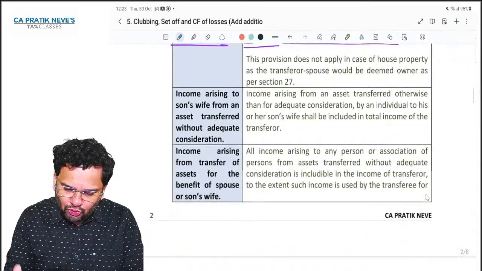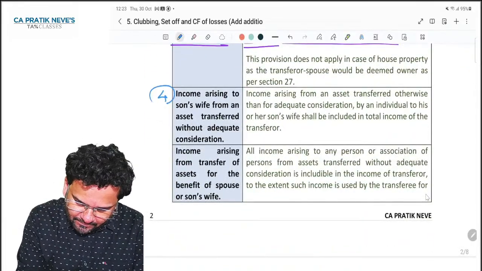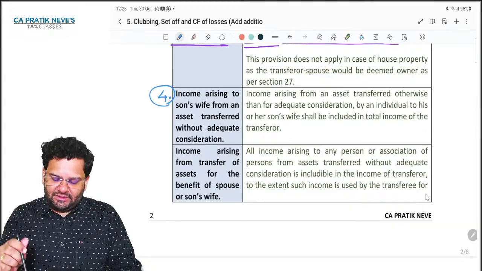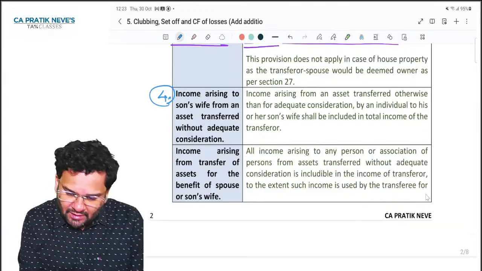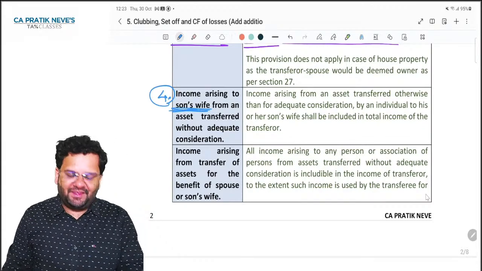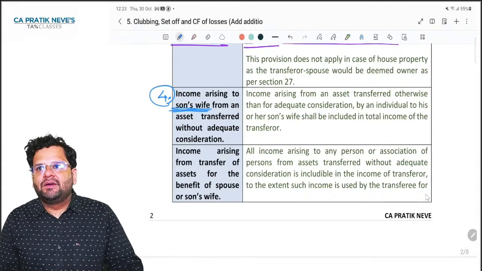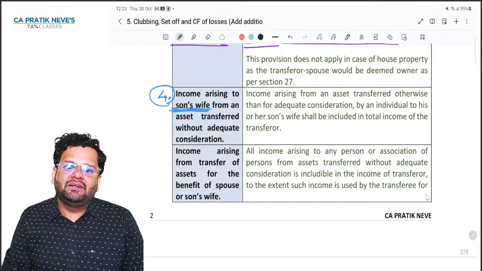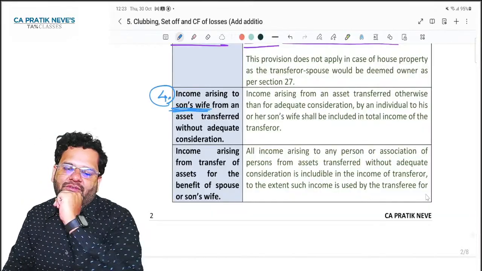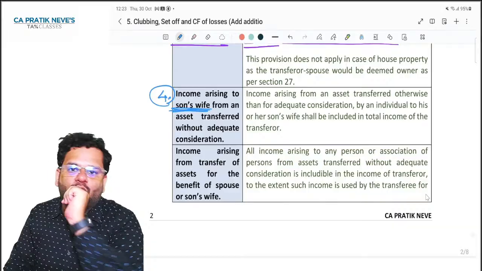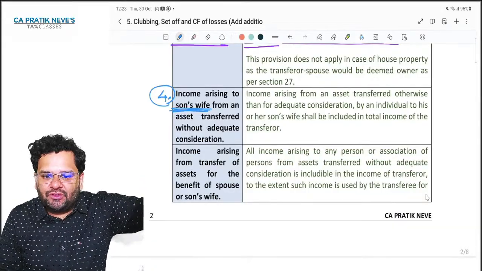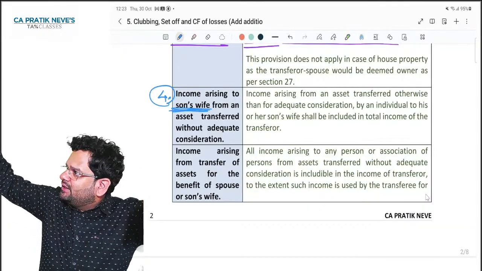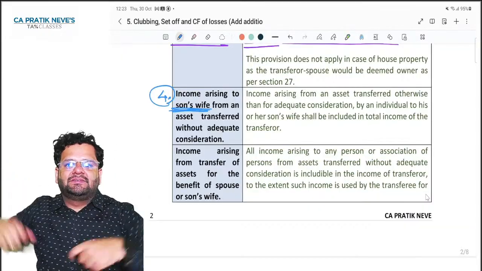Fourth case I would like to do is this. Son's income arising to son's wife. Son's wife means what? Daughter-in-law. My father gifted debentures to my wife. Whatever interest on debentures is earned by my wife will be clubbed in hands of my father.